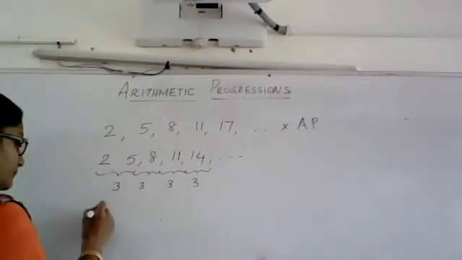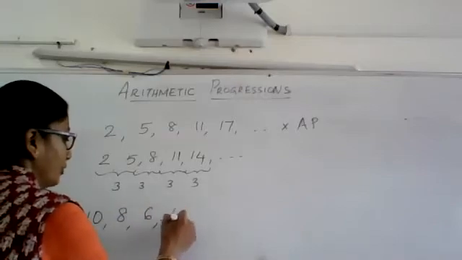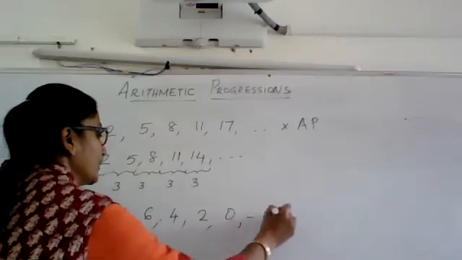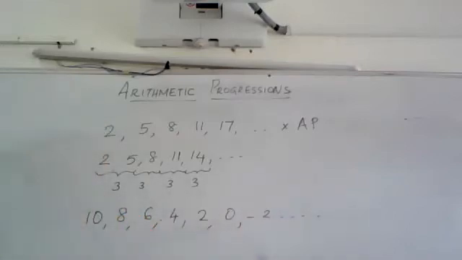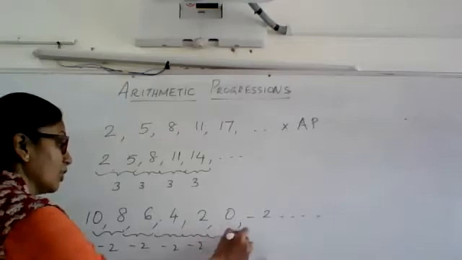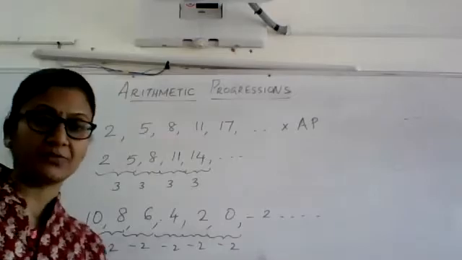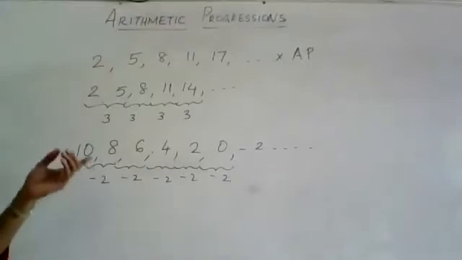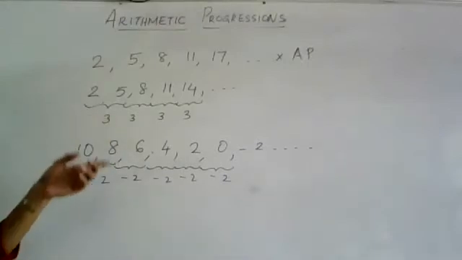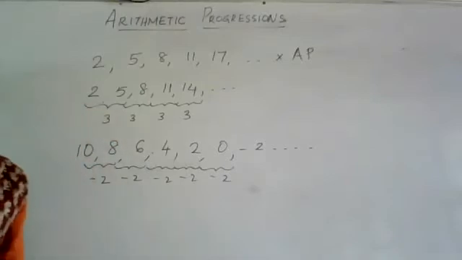Suppose I start from 10, then I can say 8, 6, 4, 2, 0, negative 2, etc. That is also an arithmetic progression. Here, what is it that you are adding to the successive terms? You are adding a negative 2. You understand? So it is not always necessary that the specific number that you are adding to obtain the successive terms be only positive. It can be any integer, a positive integer or a negative integer.